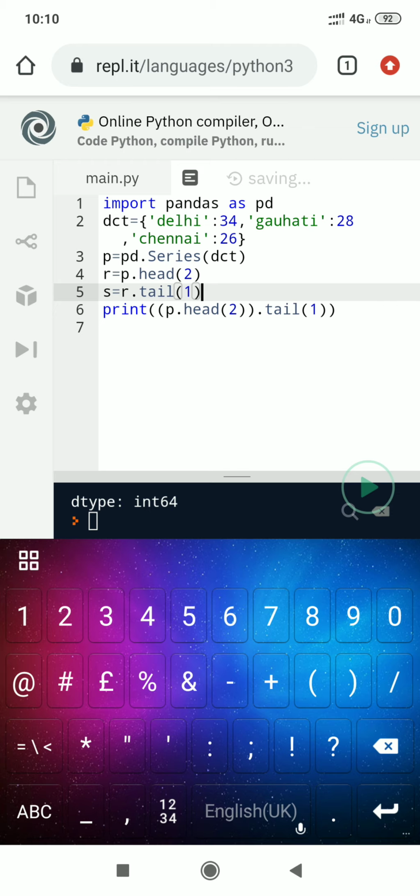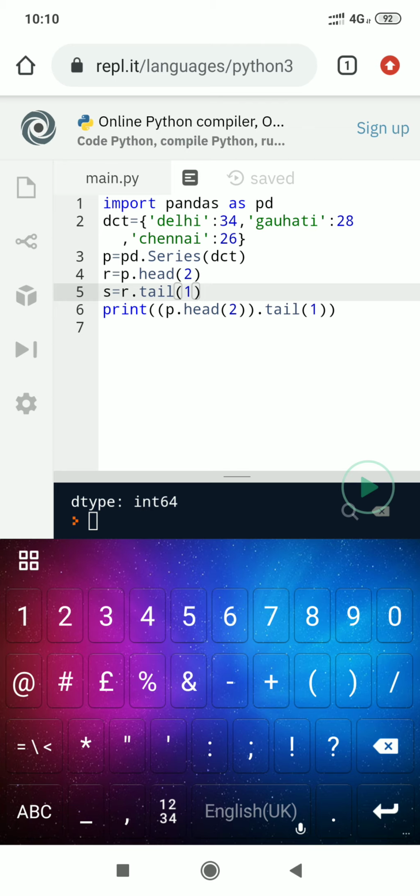So what will be happening here? In r there will be the values Delhi 34 and Guwahati 28. Guwahati 28 will be at the second position. Then from r we are trying to extract tail values. Tail 1, only one element from Delhi and Guwahati.